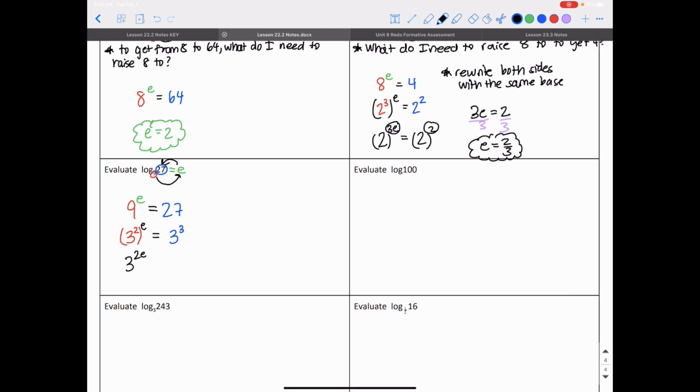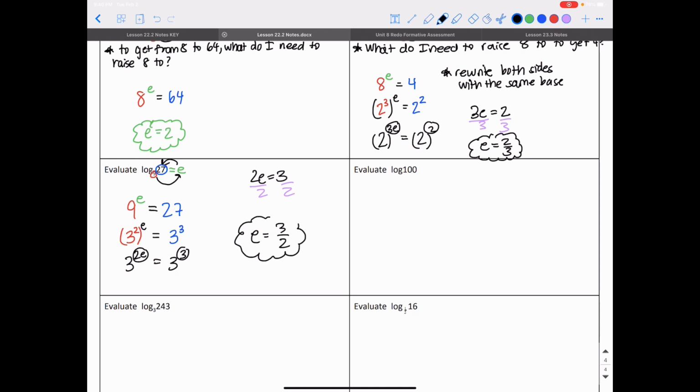When I raise a power to a power, I multiply, is equal to 3 to the third power. So with this, I know that 2e has to be equal to 3. 2e has to be equal to 3 for those two sides to be equal to each other. They have to have the same exponents. I'm going to divide by 2 on both sides, and I'm going to find that e is equal to 3 over 2.